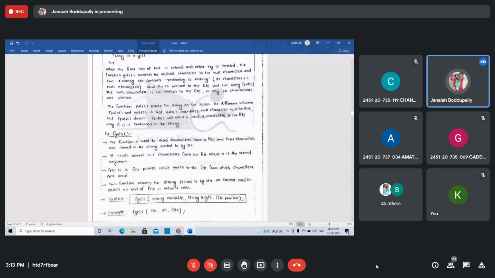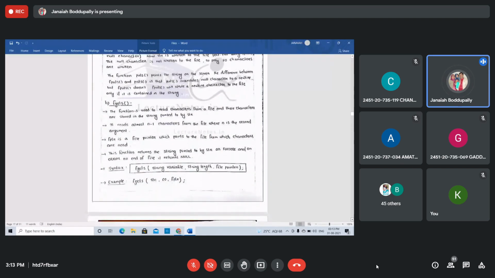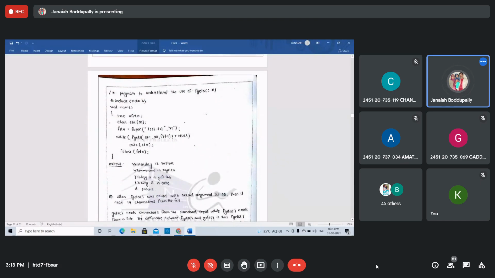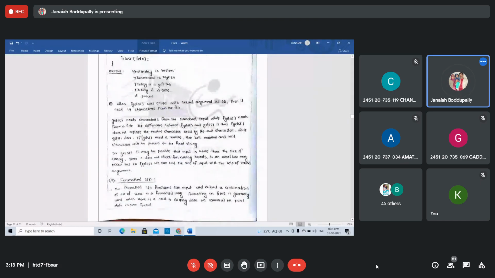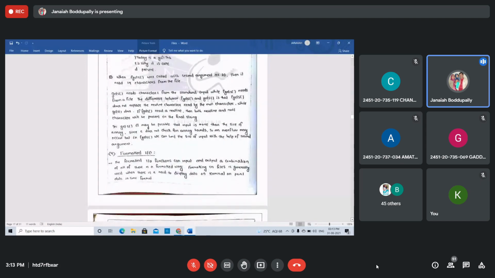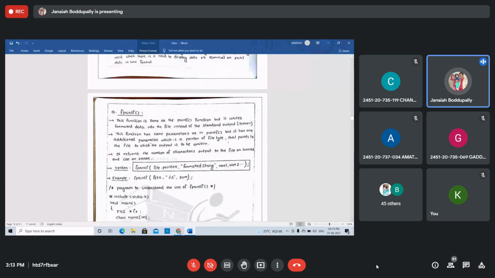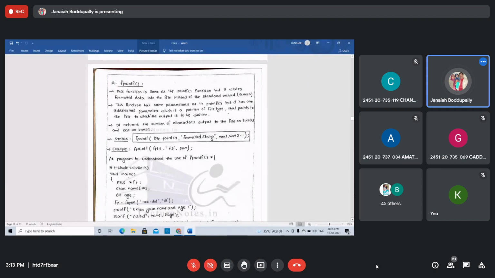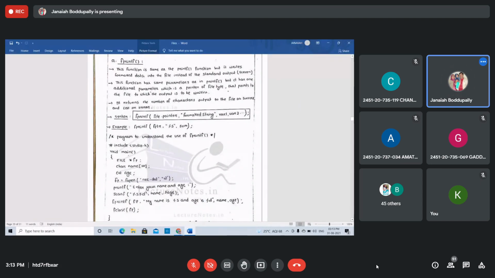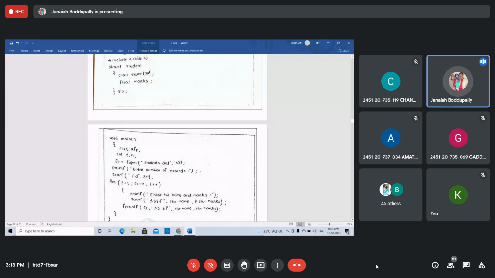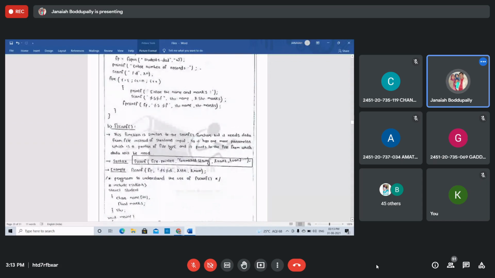Same, fgets also is a function. Syntax is there. Can understand. Then formatted IO, fprintf, fscanf. See the syntax, how to format. Just understand the use of fprintf and the use of fscanf, right?